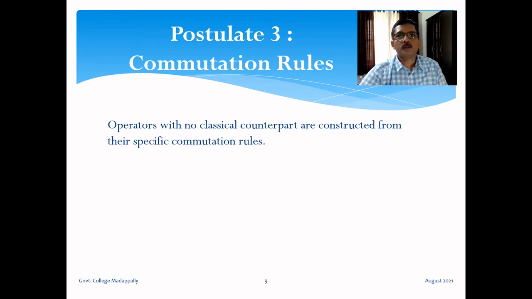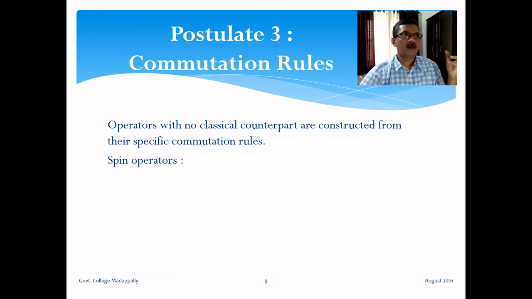What about operators with no classical counterpart? Operators with no classical counterpart are constructed from their specific commutation rules. Earlier we have seen a recipe for constructing a Hermitian operator for which there is a classical counterpart, like position, momentum, and functions of position and momentum like potential energy, kinetic energy, angular momentum, etc. But what if there is no classical counterpart for an operator? Then they can be constructed from their specific commutation rules. An example is the spin operator. There is no classical spin. There is no classical analog for spin.